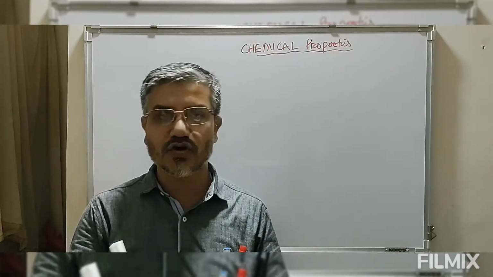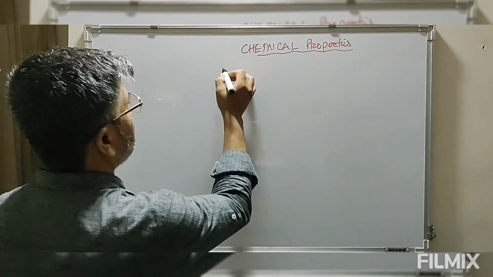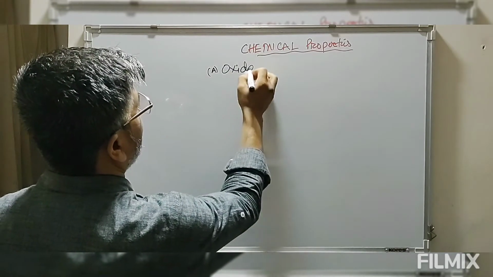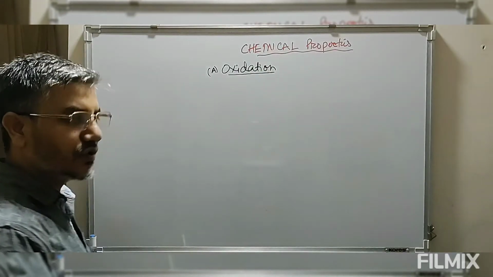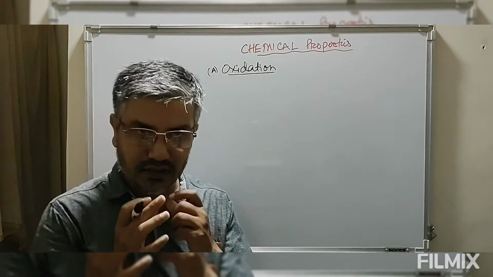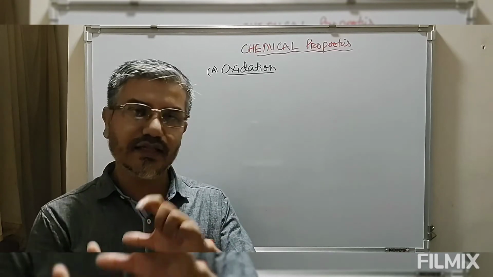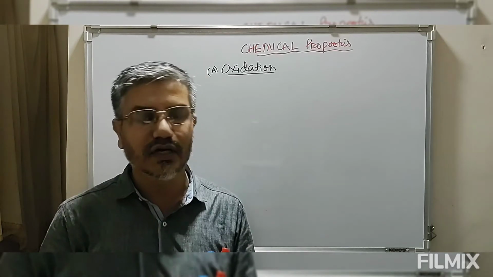First, we'll take up the oxidation and reduction reactions. The first reaction is oxidation, the oxidation of aldehydes and ketones. When we compare the ease of oxidation, aldehydes are more easily oxidizable than ketones.